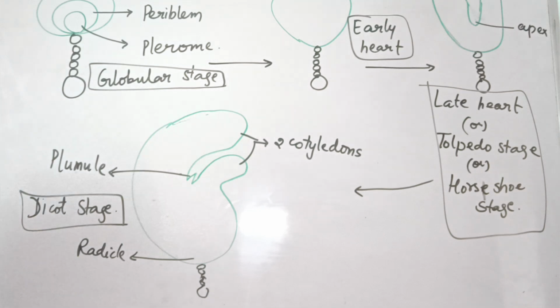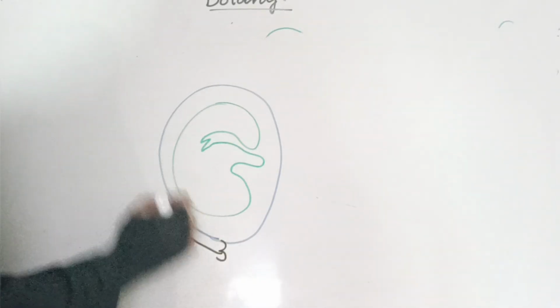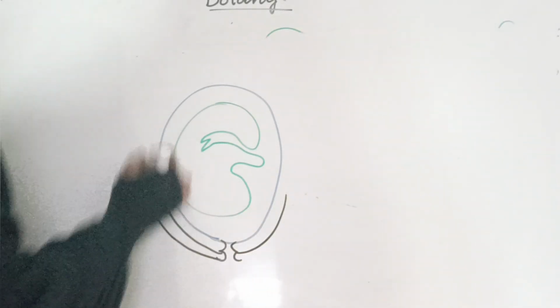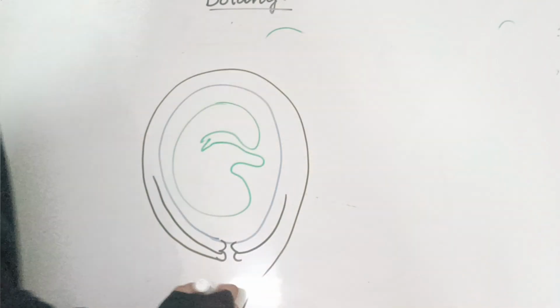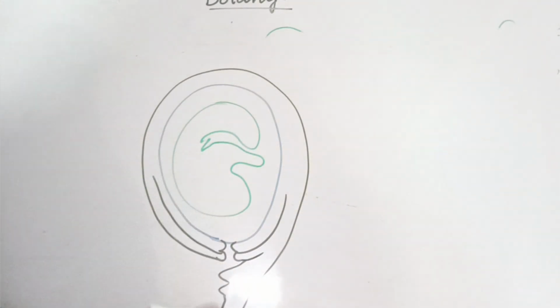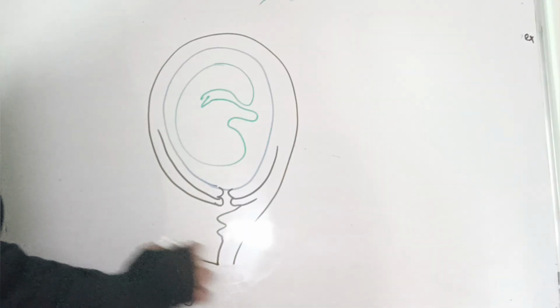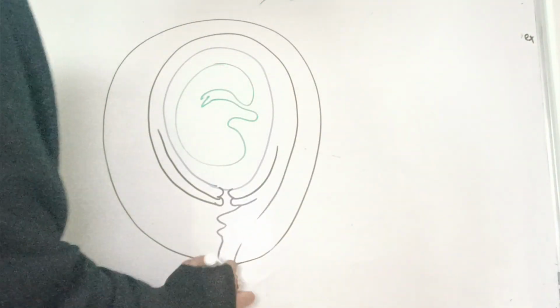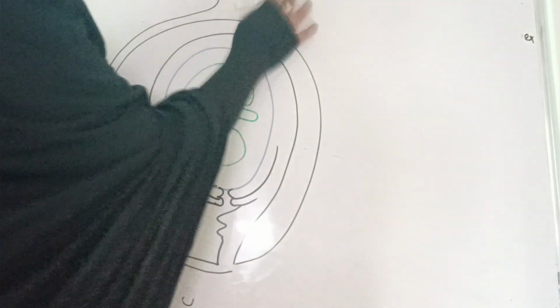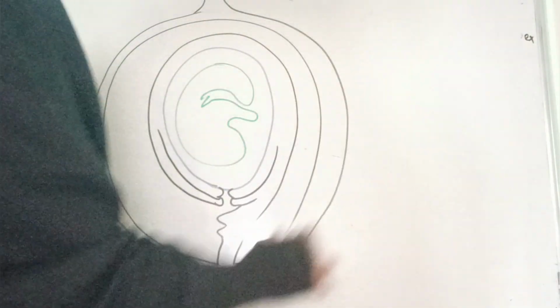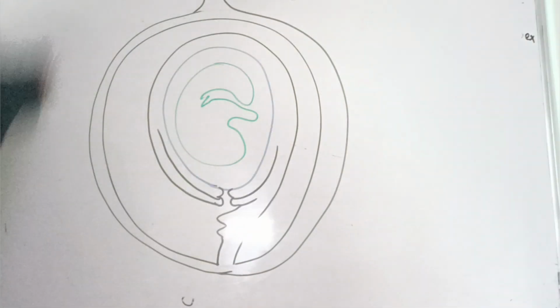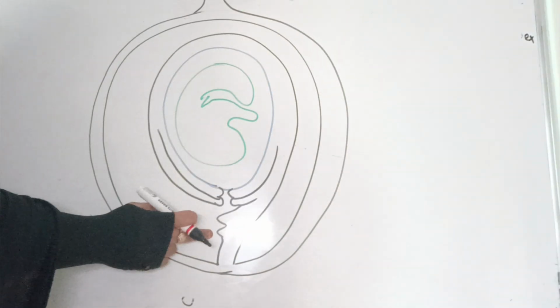With this, now we can see how it appears in the case of the ovule. In the ovule, let us see how it looks. The total ovary in which you can find the ovule.